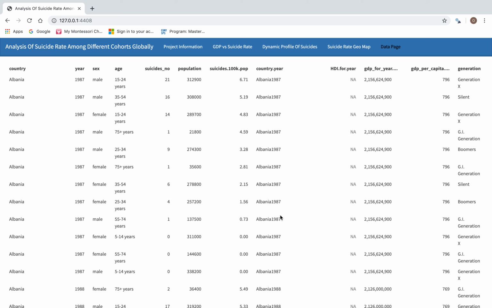So I would like to recap all the insights that I derived from this project. Suicide rate shows decreasing trend globally. I didn't find strong correlation between suicide rate and GDP per capita. However, several countries have some kind of negative correlation between suicide rate and GDP per capita. The dominant suicide age group is 75 plus years and the dominant sex group men. Women's suicide rate is significantly lower than men's suicide rate.